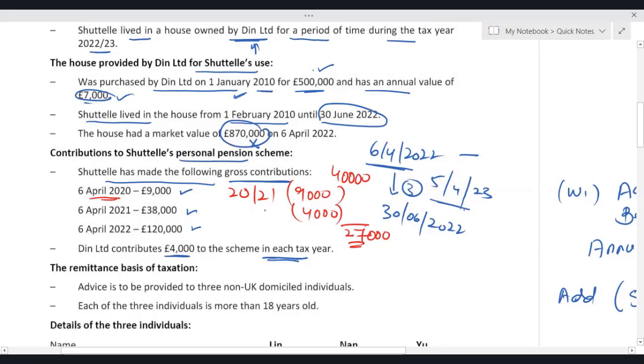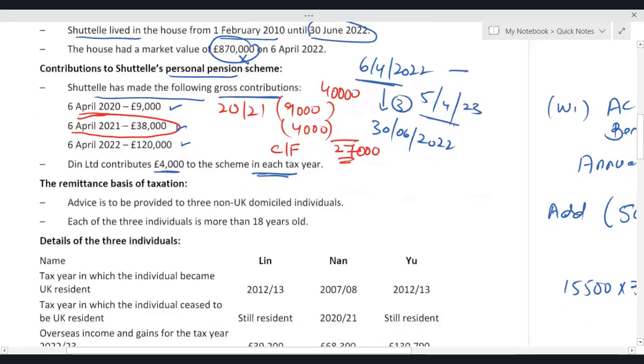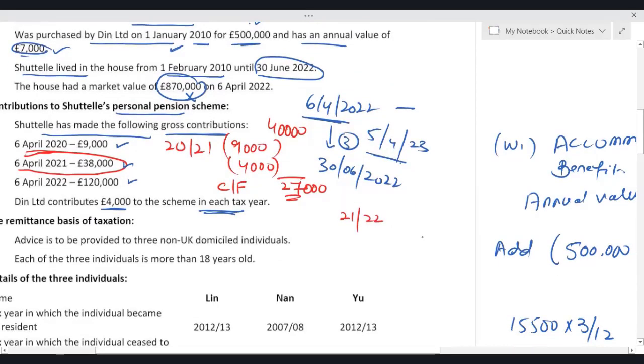And definitely in 2021, it is carried forward for the next 3 tax years, and it is used on FIFO basis. Okay. Now look at this. What happened in the next year? In the second year, I'll be doing the proper calculation. Don't worry at all. In 21-22, the annual allowance is 40,000. We do have unused 27 also.